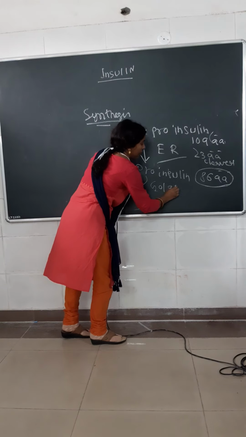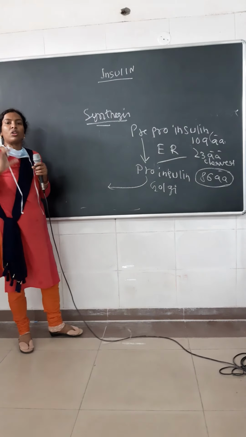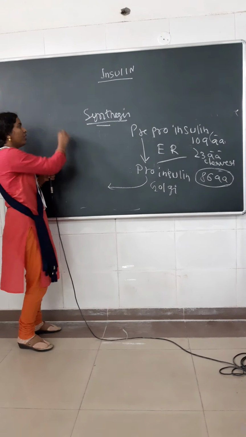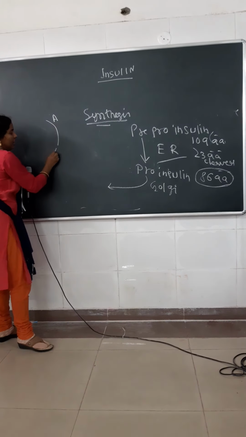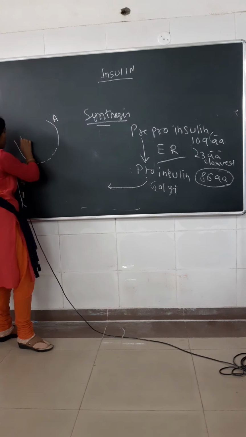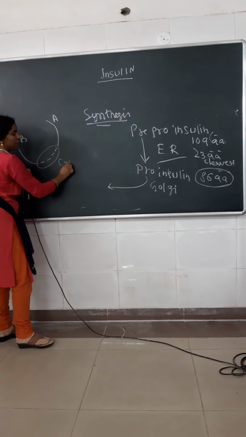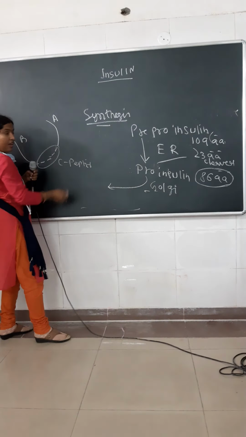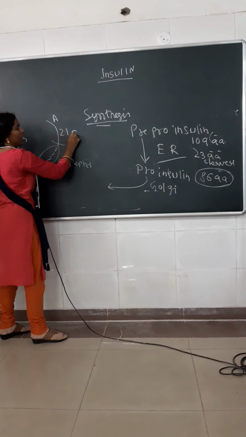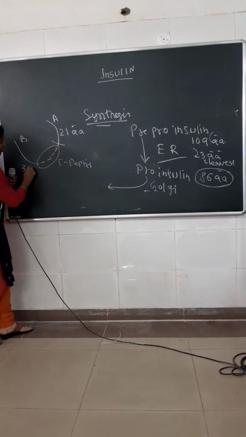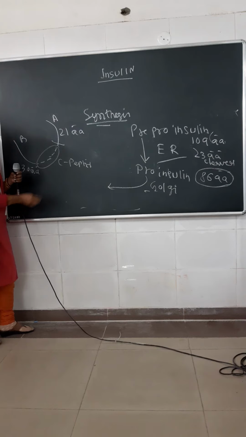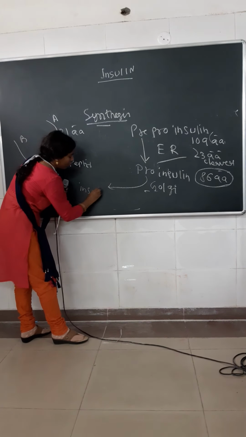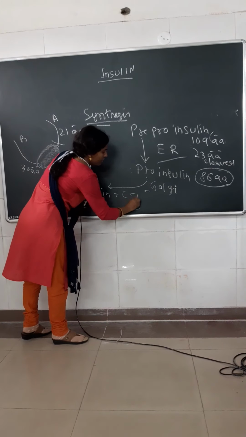In the Golgi apparatus, the C peptide, or the connecting peptide, is removed. If we consider the structure of proinsulin, this is the A chain, here lies the connecting peptide, and there is the B chain. This portion is the C peptide. It is removed in the Golgi apparatus, and now we get the 21 amino acid containing A chain and the 30 amino acid containing B chain, and the C peptide is removed. So ultimately we get the insulin and the C peptide.